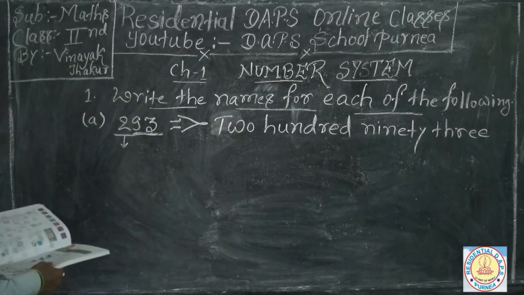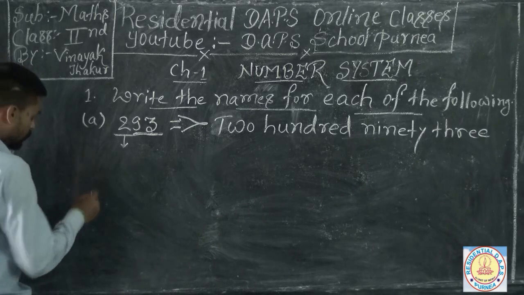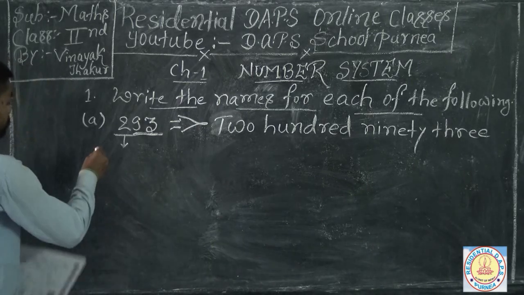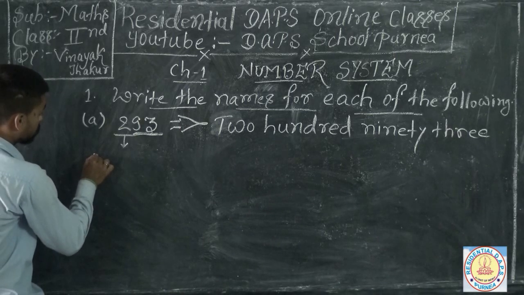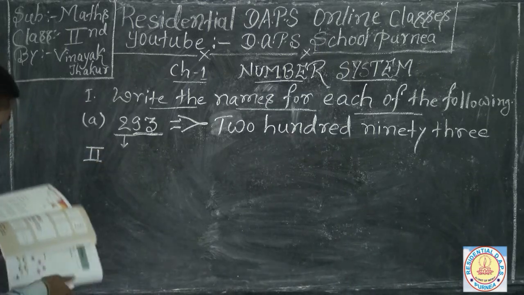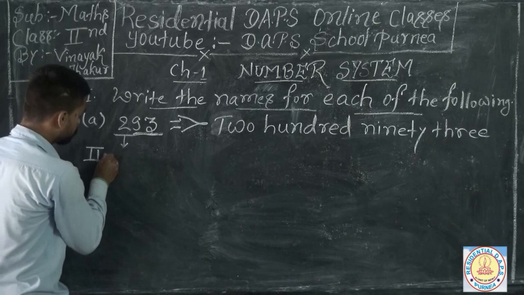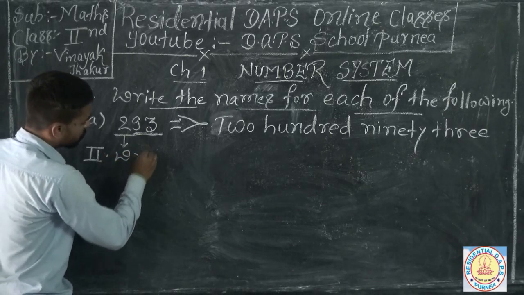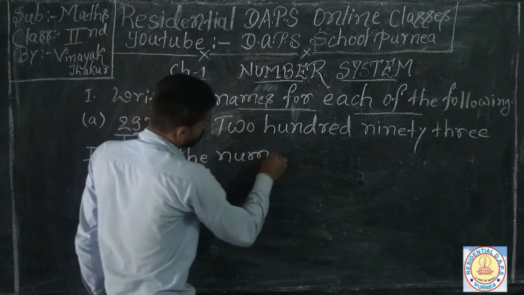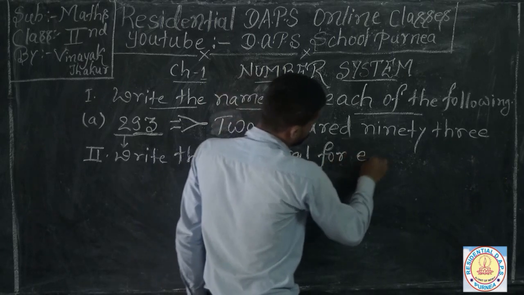So I'm going to solve your second question, and your second question is: write the numerals for each of the following.